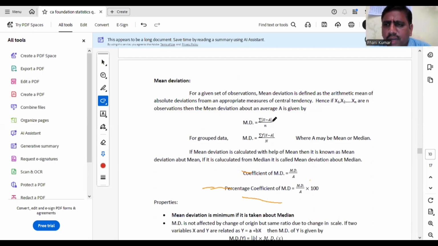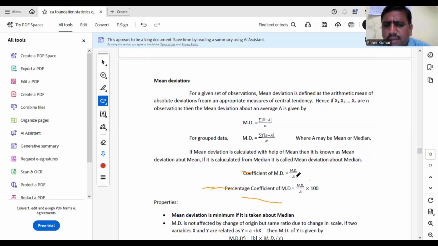or mode. MD about mean, median, or mode you can consider. If it is frequencies, summation f into mod x minus a by summation f, that is n. So if mean deviation is calculated with the help of mean, then it is known as mean deviation about mean. If it is median, mean deviation about median, like that.